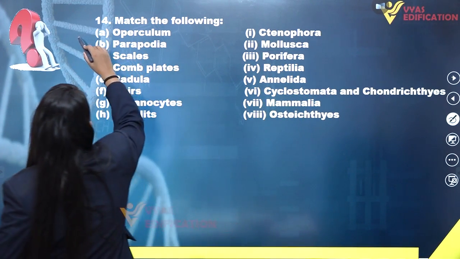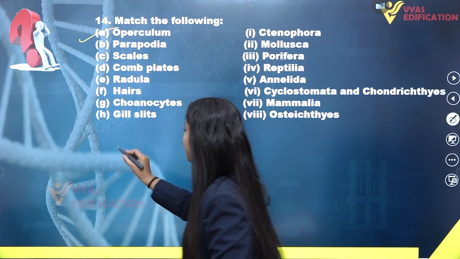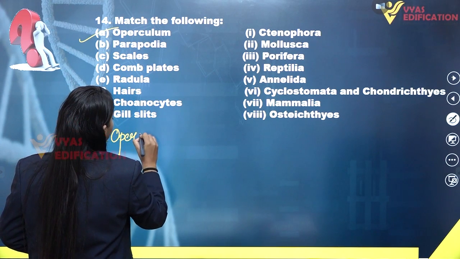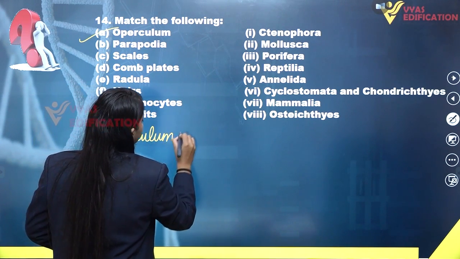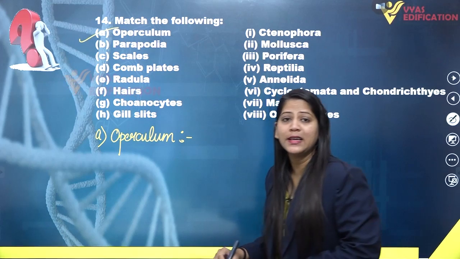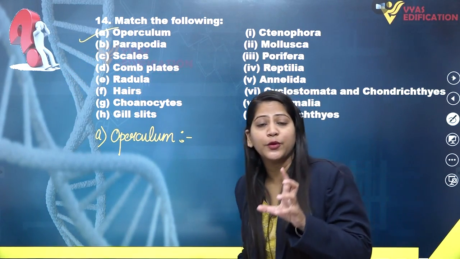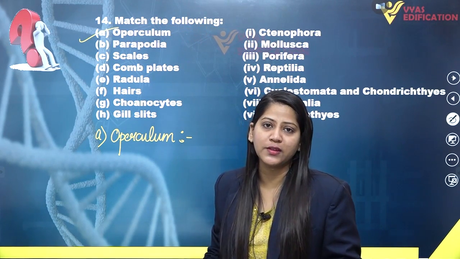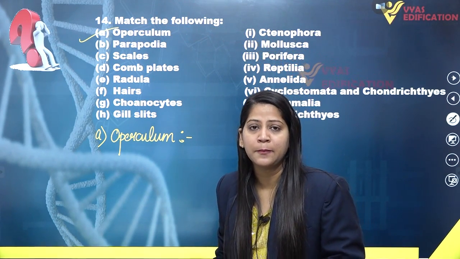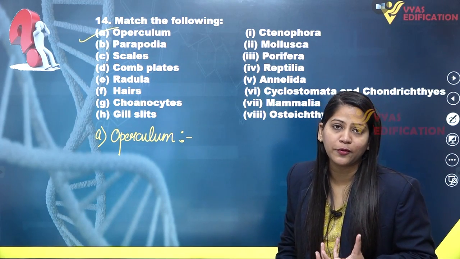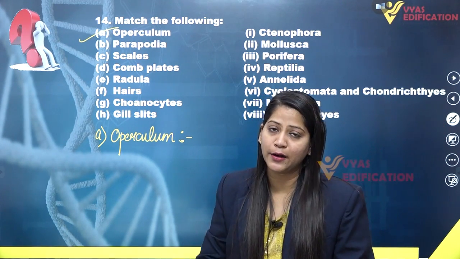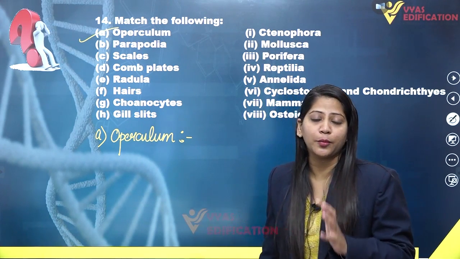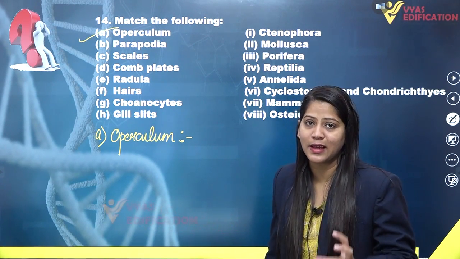First, if we check the first option, operculum, then operculum is the covering of gill slits present in fishes. And which kind of fishes? We have two classes of fishes, that is Chondrichthyes and Osteichthyes. Chondrichthyes are the group of fishes which have an endoskeleton made up of cartilage, and Osteichthyes are the group of fishes which have a bony skeleton.